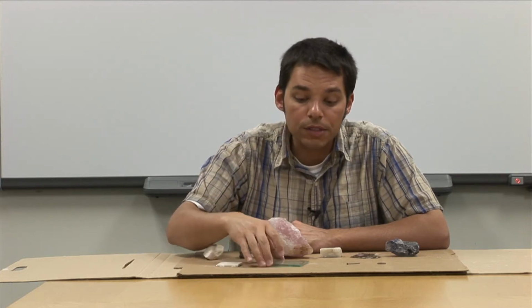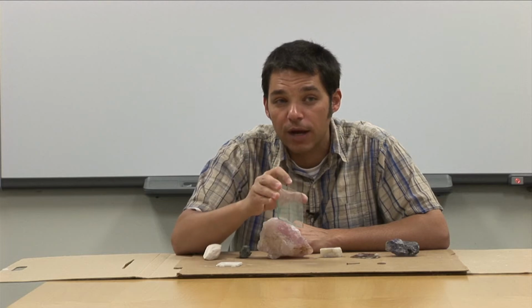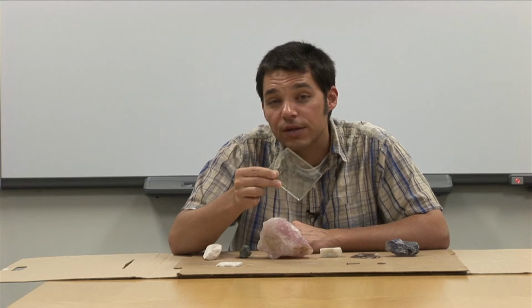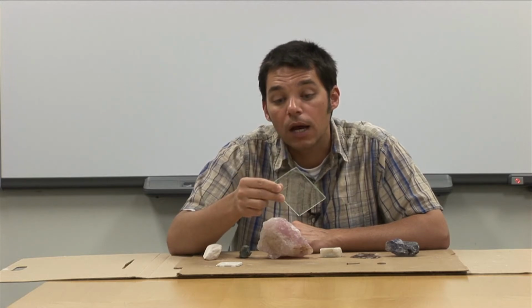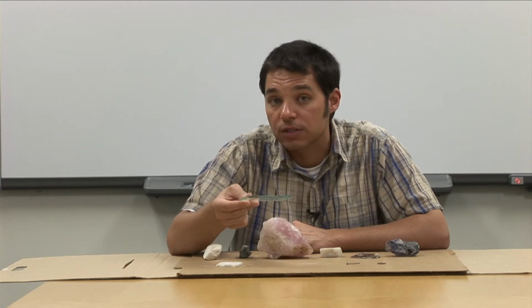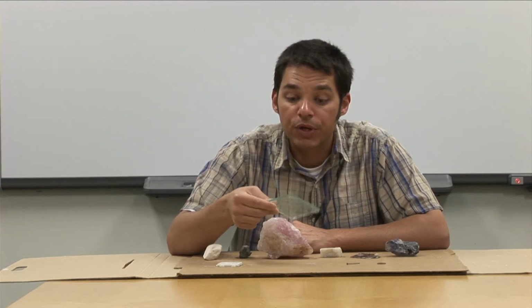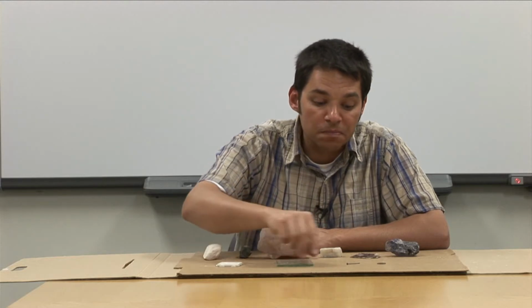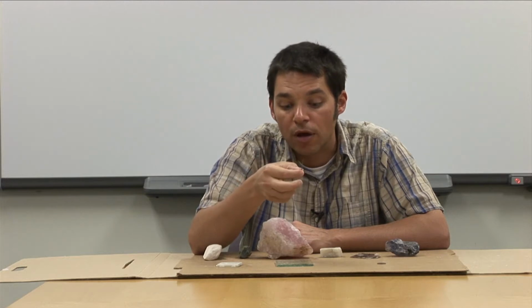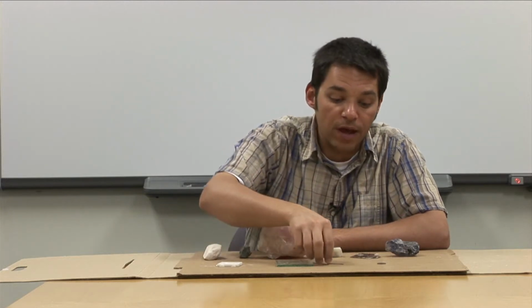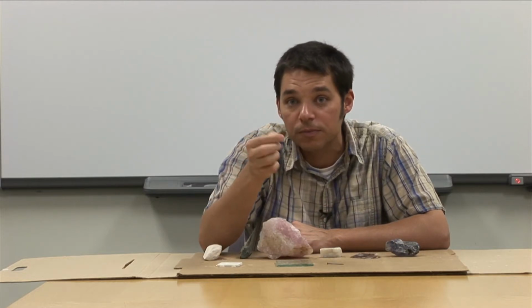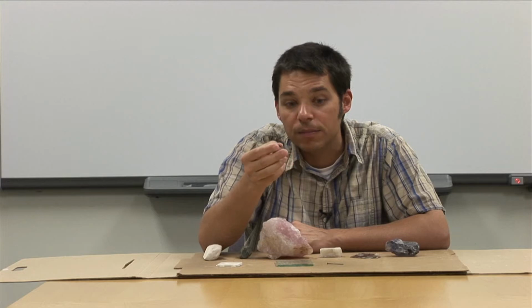When doing hardness, you'll also want to gather some other common objects from around your house that can be used to test for relative hardness. Glass has a hardness of about 5.5. You could use a glass pasta sauce jar or something like that from your kitchen to test for hardness. A nail has a hardness of about 4.5. It's a little bit softer than the glass plate at about 5.5. And a penny, we should all be able to afford a penny to dedicate to this. A penny has a hardness of about 3.5.